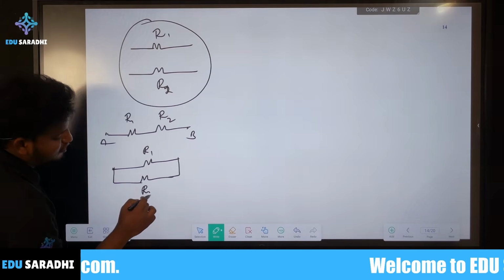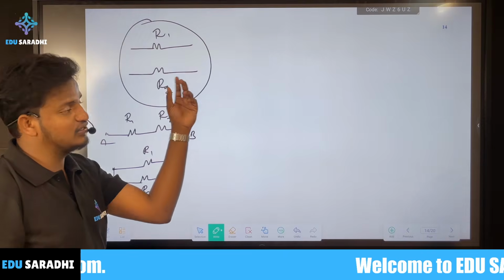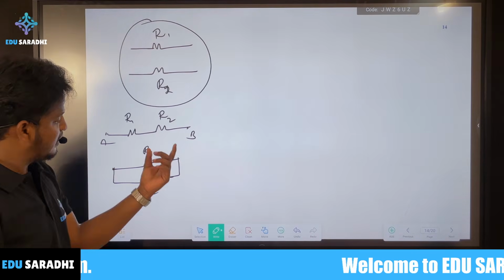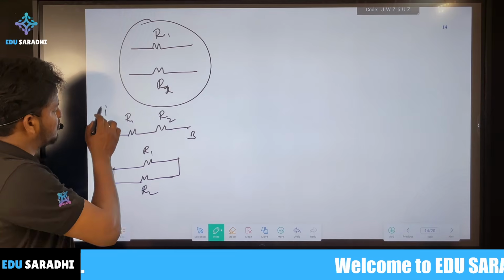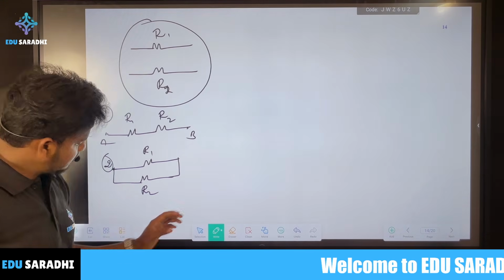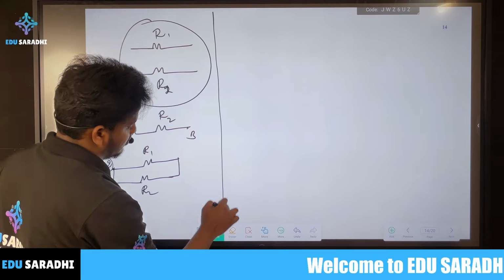So how many possibilities are there? We can connect resistors of resistance R1 and R2 in only two ways: in series, and in parallel. So these are the two cases we can see.